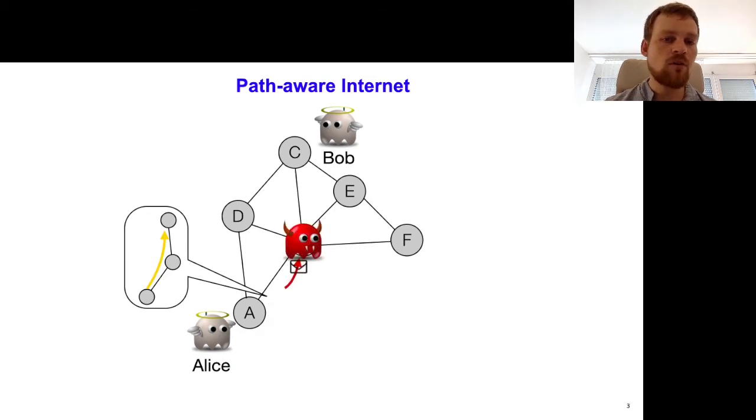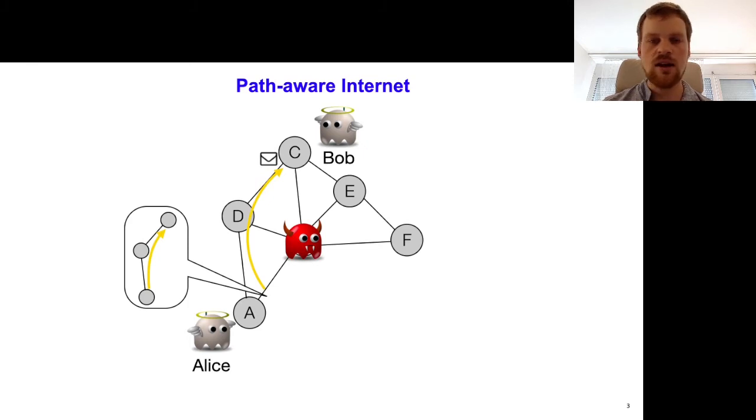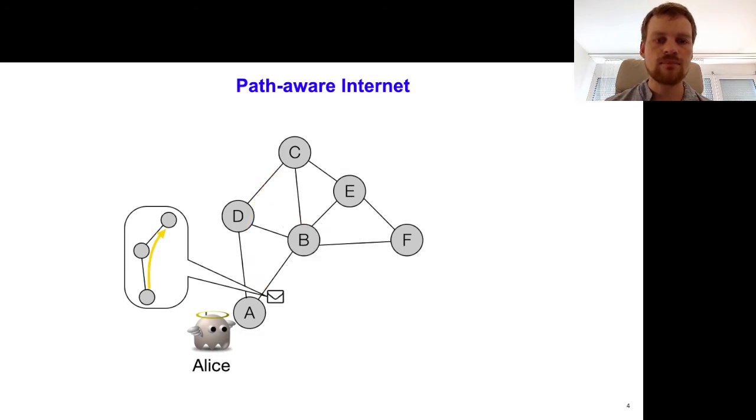It can still happen, of course, that there is a malicious entity on the path that drops the packet. But if Alice notices that she's not getting any replies from Bob, she can simply embed a different forwarding path into the packet header that hopefully avoids the attacker and ensures communication. And because these path-aware internet architectures are not susceptible to the same kinds of route hijacking attacks as the border gateway protocol is, we can ensure communication between Alice and Bob. So this is great. It gives end hosts a lot of control.